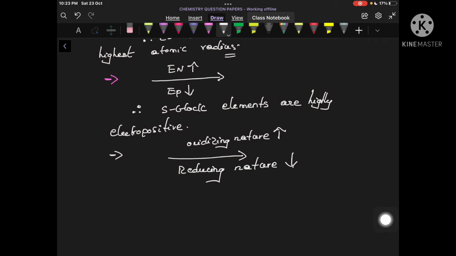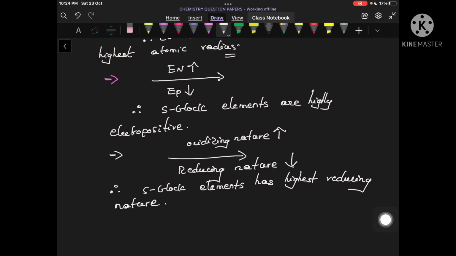If reducing nature is decreasing toward the right, it means definitely the S block elements have the highest reducing nature.